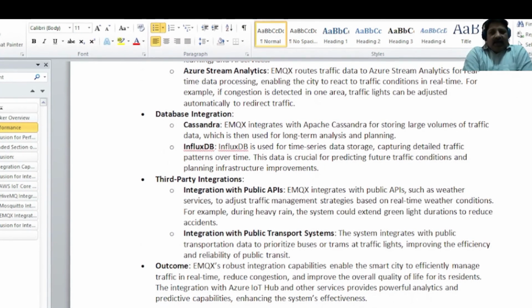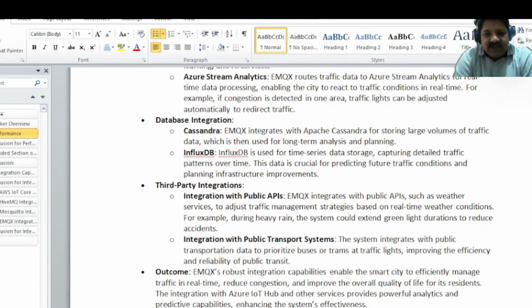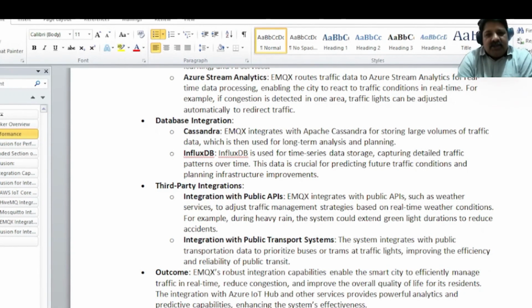Like if you want to connect your smart city to the weather forecast station, that is also possible, and alerts can be sent. You can also integrate with your public transportation systems. So integration is well feasible if you consider EMQX for a smart city.